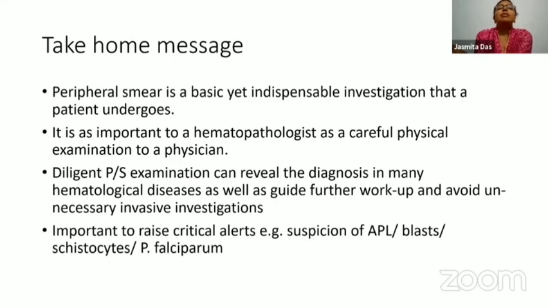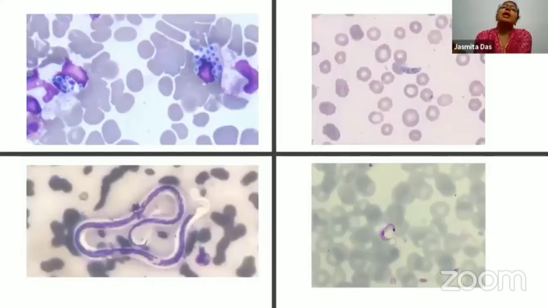And it's important to raise critical alerts. We need to remember that we may do a very good job of examining a peripheral smear, but we have to talk to the clinicians. We have to tell them in case we're suspecting blasts, if we're suspecting a myelodysplastic syndrome or leukemia, or if we've seen blasts or schistocytes and falciparum. And these are just few examples of the critical alerts that the peripheral smear brings up.